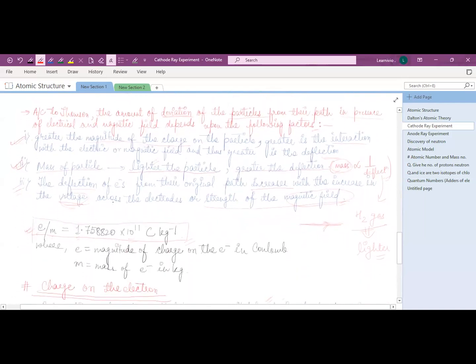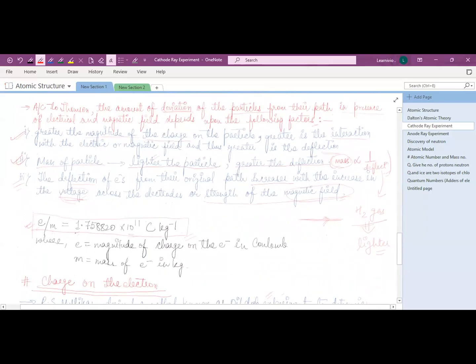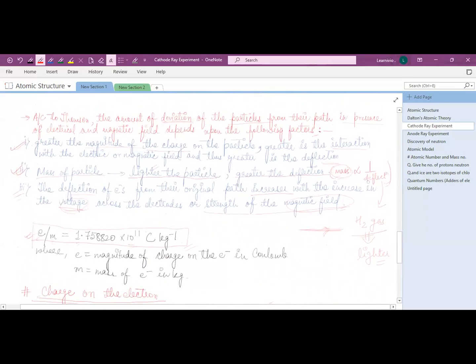According to J.J. Thomson, the amount of deviation of particle from their path in presence of electrical and magnetic field depends on some factors. Amount of deviation means how much deviation from its path will occur, how much the particle will deviate. When I say particle, it means gas particles, or you can say cathode ray particles. How much it deviates from its path depends on certain factors. Now see, what are those factors?